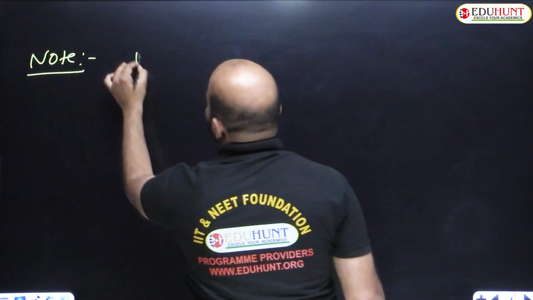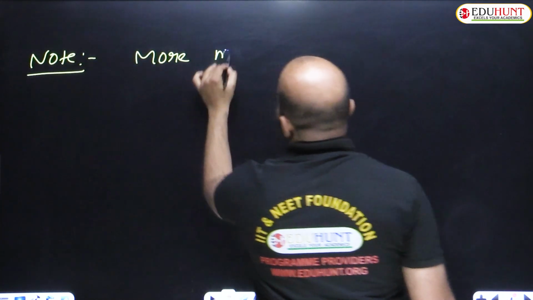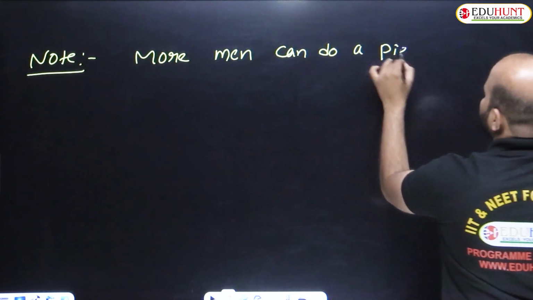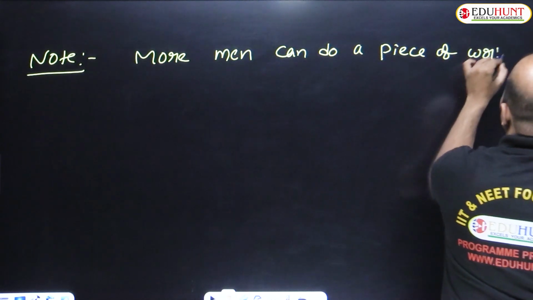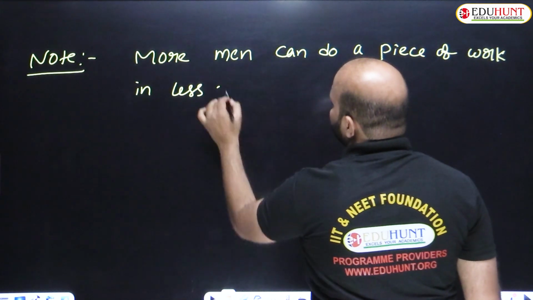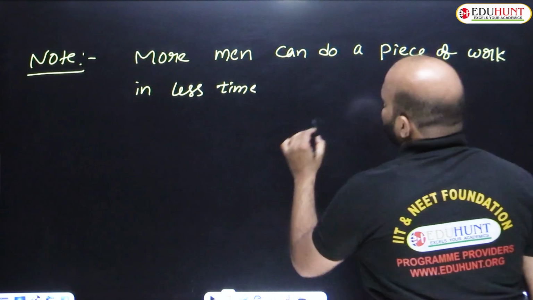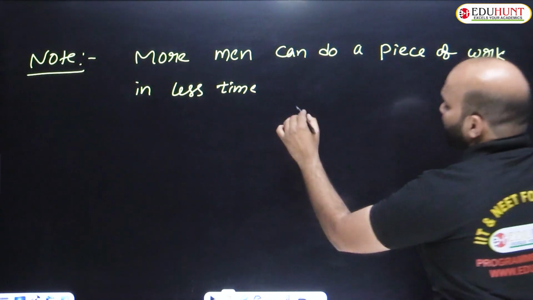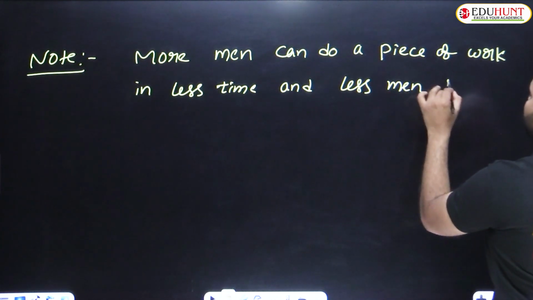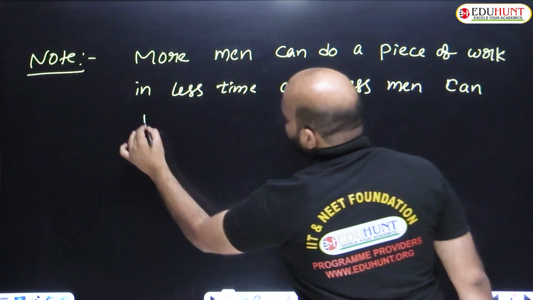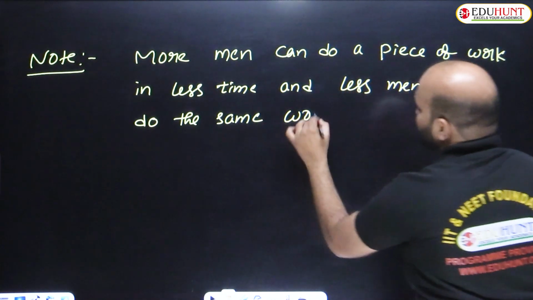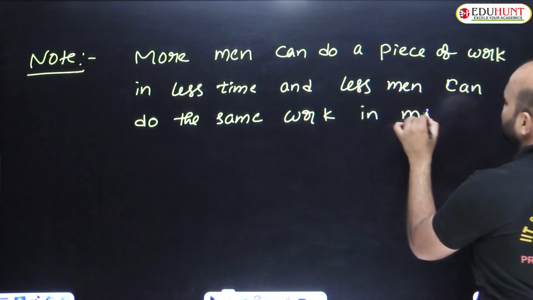More men in time and work: more men can do a piece of work in less time, and fewer men can do the same piece of work in more time.